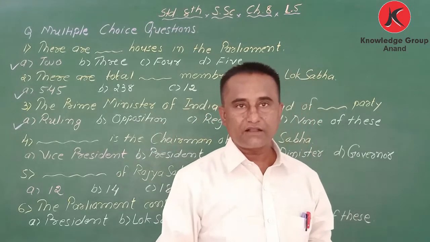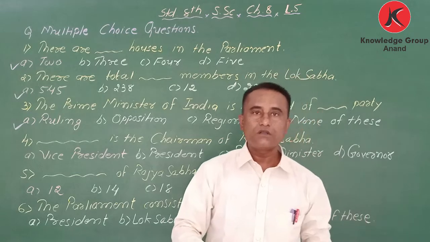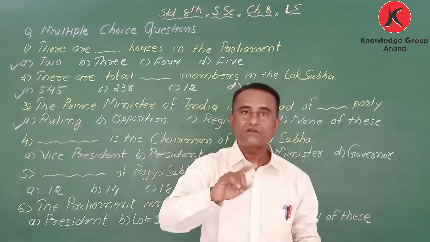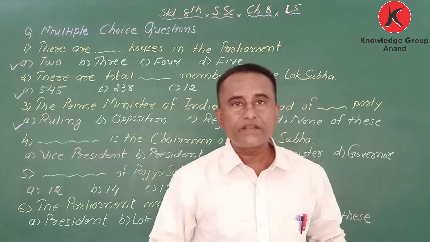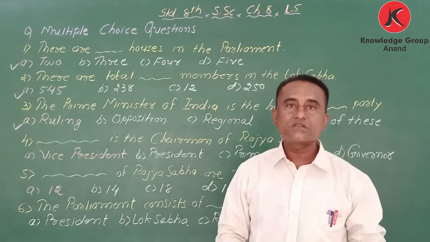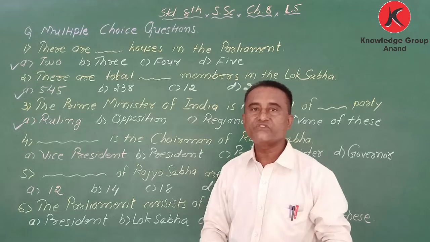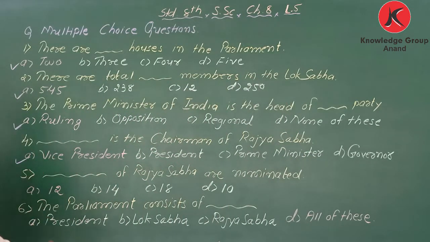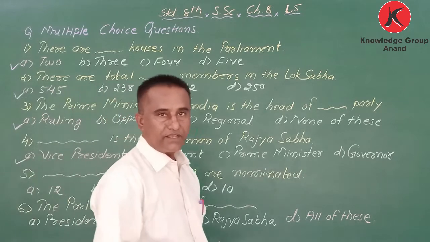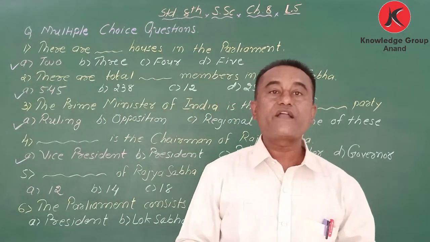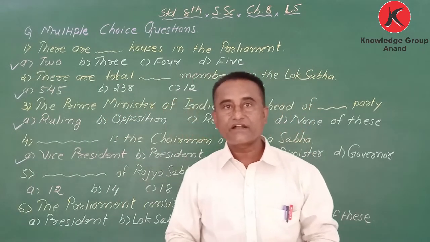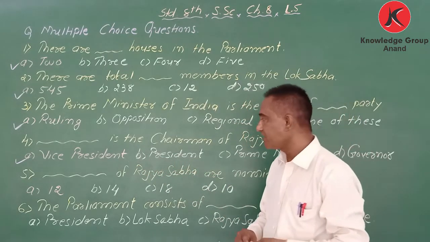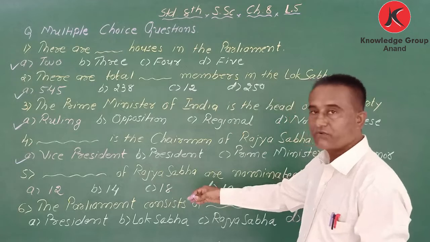Whoever is elected as the Vice President of India automatically becomes the chairman of Rajya Sabha. Do you know who that is today? Mr. Venkaiah Naidu is the Vice President of India. Got it?